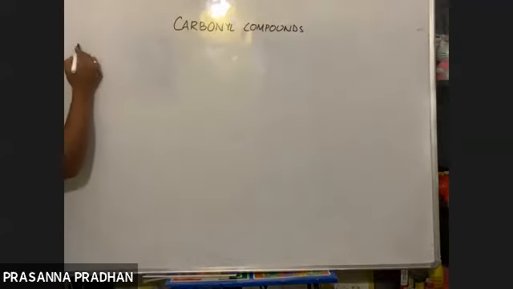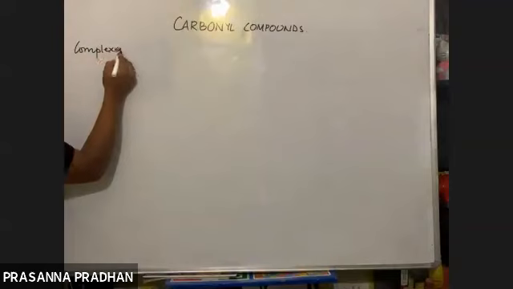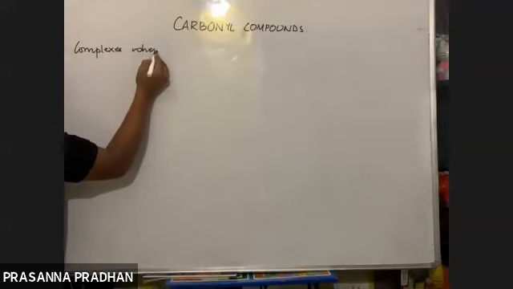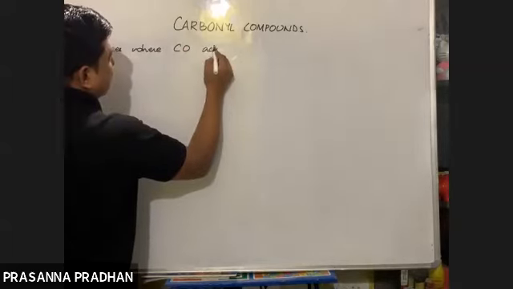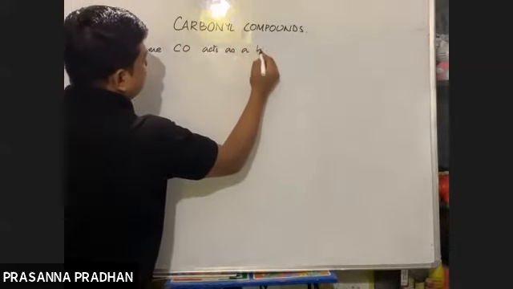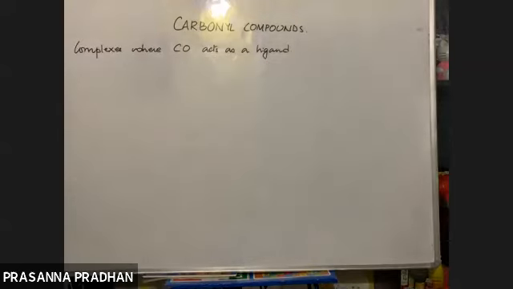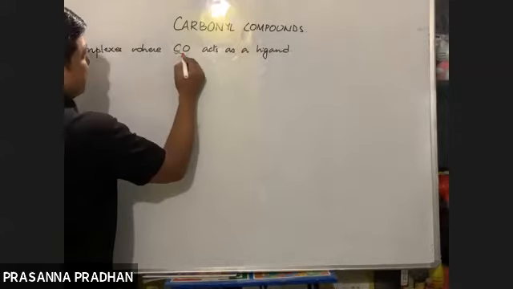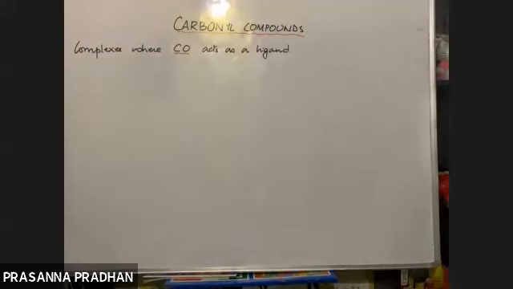Carbonyl compounds are complexes where carbon monoxide acts as a ligand. Those complexes where CO acts as a ligand are known as carbonyl compounds.